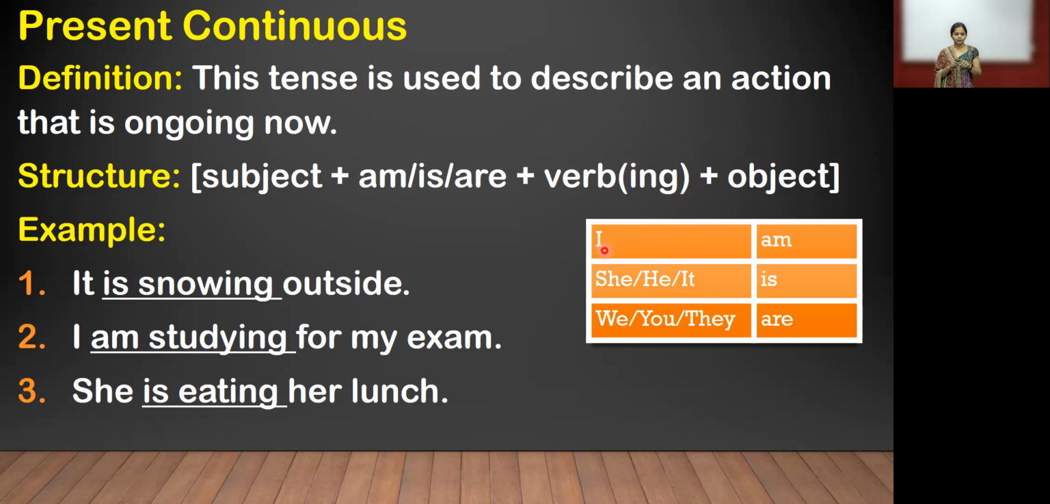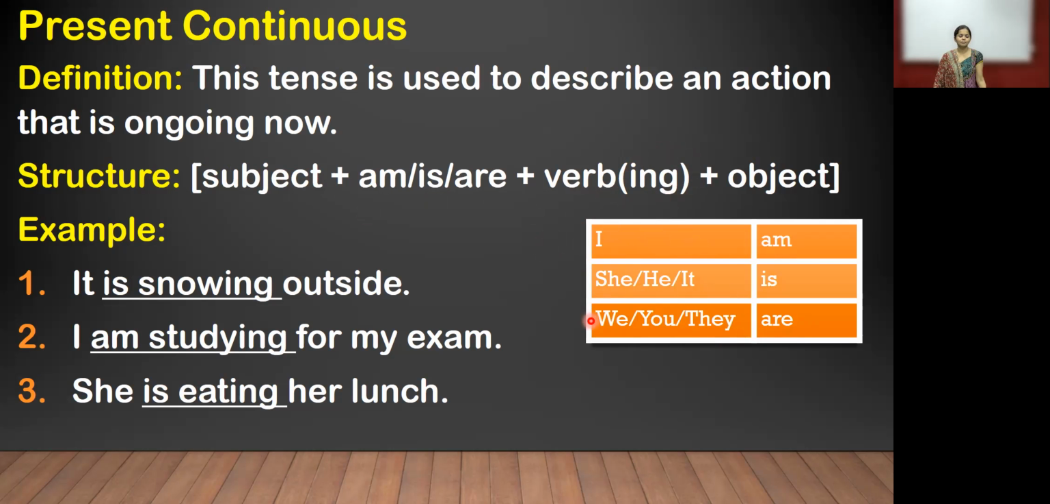Now see, in the block also the same thing is important. When using I, you use the word am. She, he, it, you use the word is. We, you, they, you use the word are. After I, you use am. After she, he, it, you use is. After we, you, they, you use are.